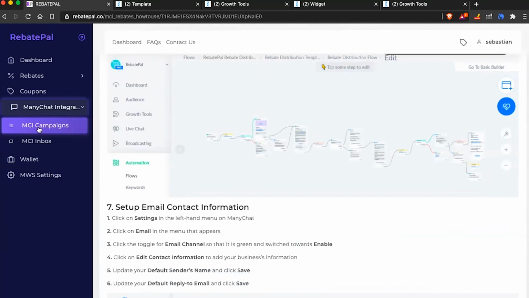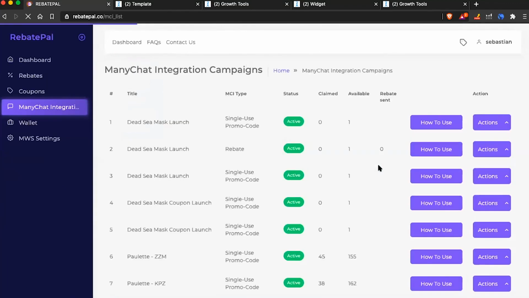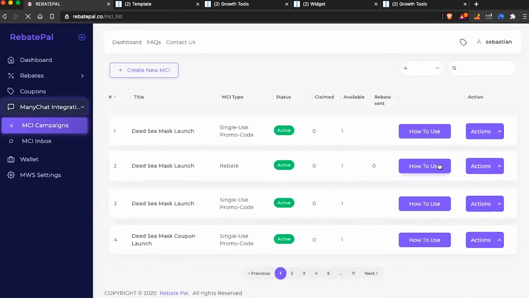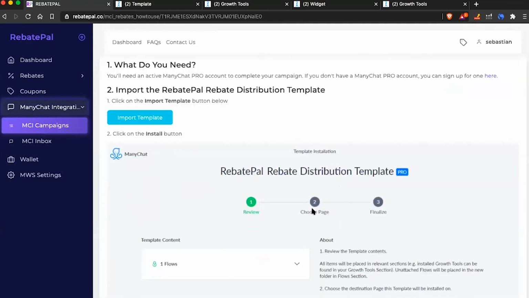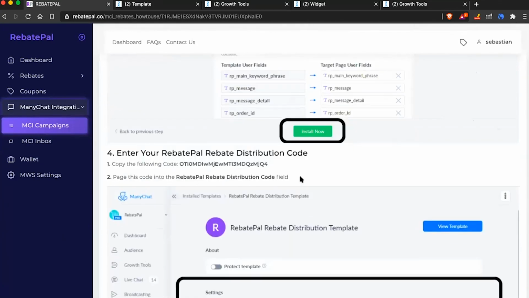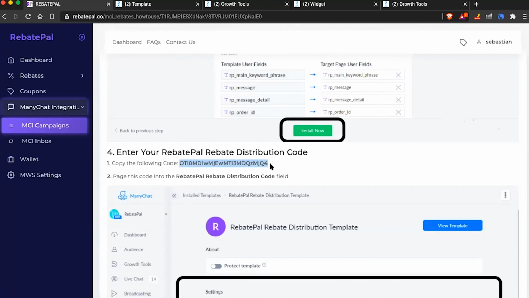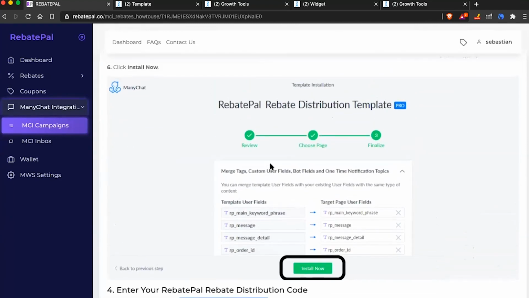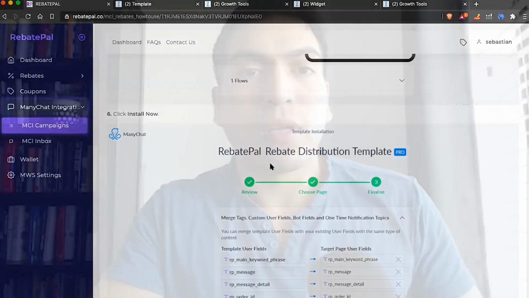And again, depending on what campaign it is, just click on how to. The how to is basically going to be the same for all of them. The only thing that changes is that dynamic value, this code here, where you just have to click on the X and then copy that. And you only have to do that if it's multiple campaigns running.